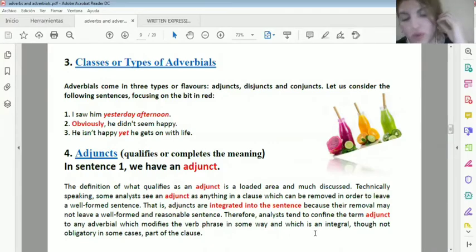Can you think of a synonym of "yet" in this context? What is the function here of this "yet"? "He isn't happy." Even though. Okay, so it's expressing contrast.